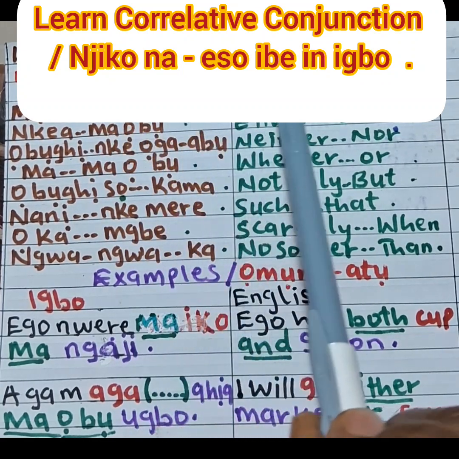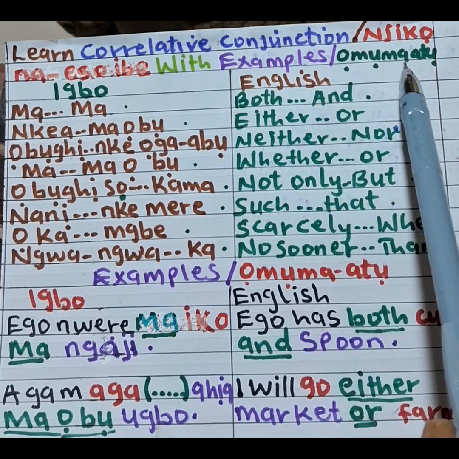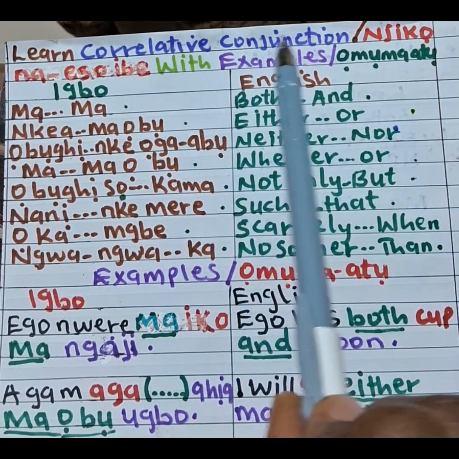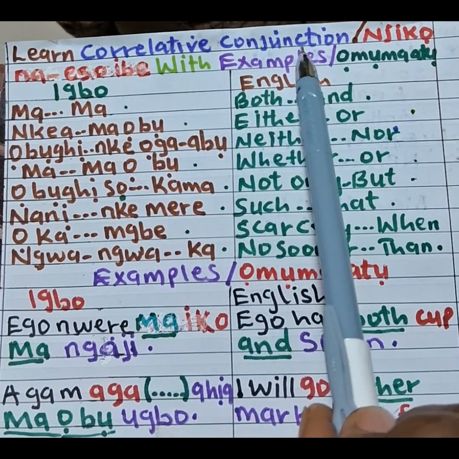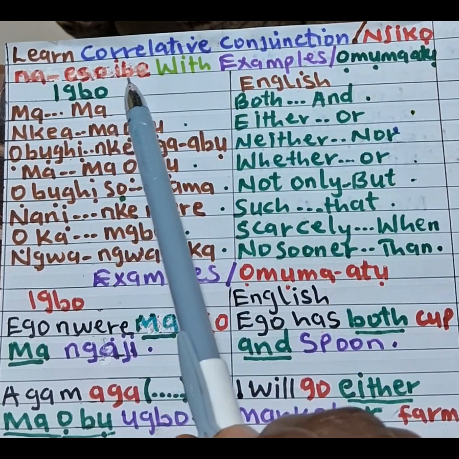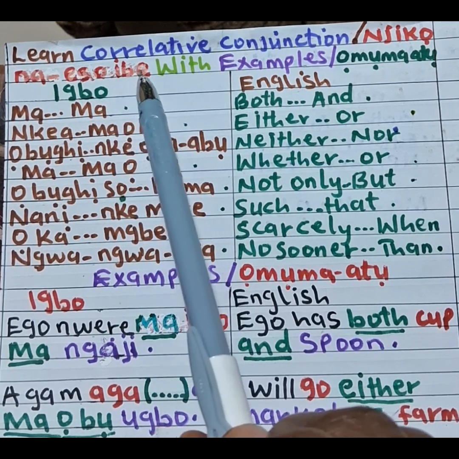Learn correlative conjunction. Njiko na-eso ibe with examples, ọmụmatụ. Remember, this is the third type of conjunction we have. We call it correlative conjunction. Njiko na-eso ibe, meaning they are following each other. They come in pairs. Let's see the examples.